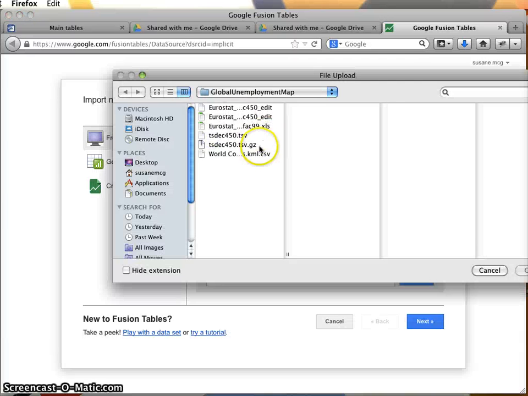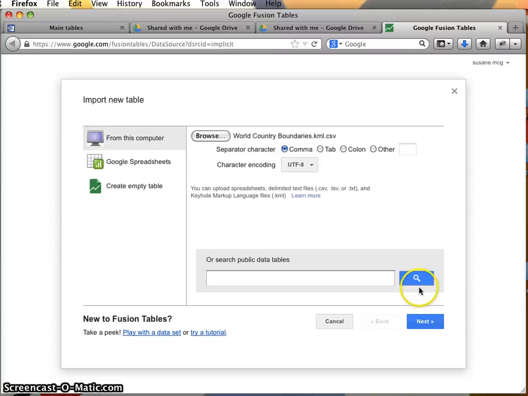So again, I'm going to browse this. I'm just going to pull that one just as it is. And again, this is really just because I don't want to mess with it. I don't want to accidentally corrupt it in some way without being aware of it. So this is probably a relatively large file.